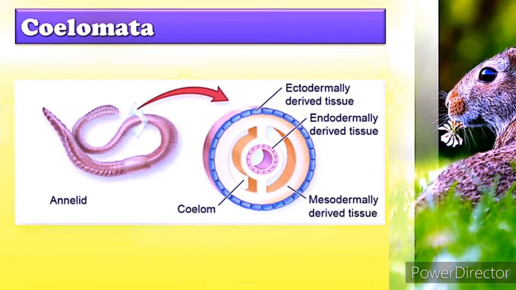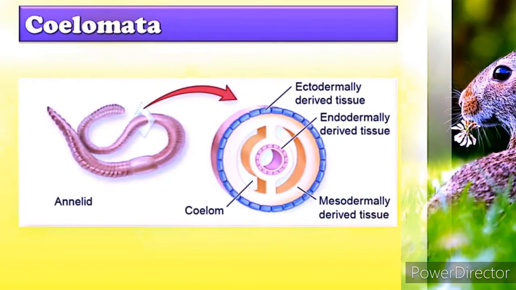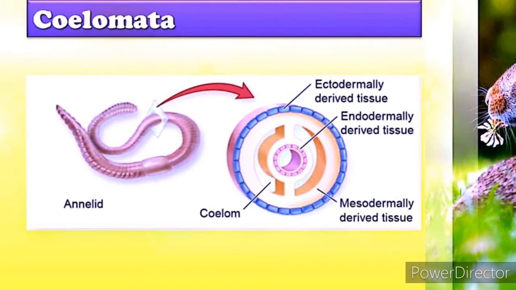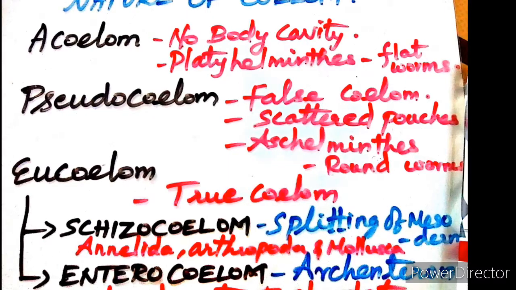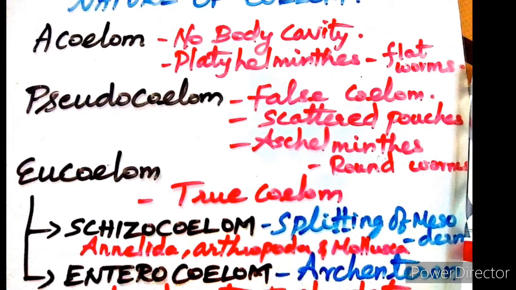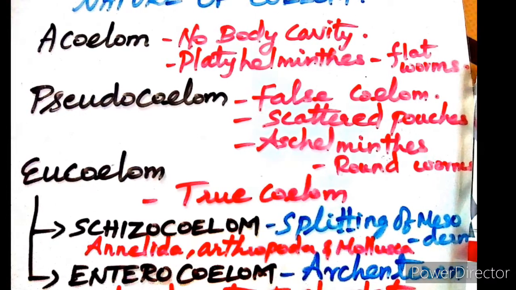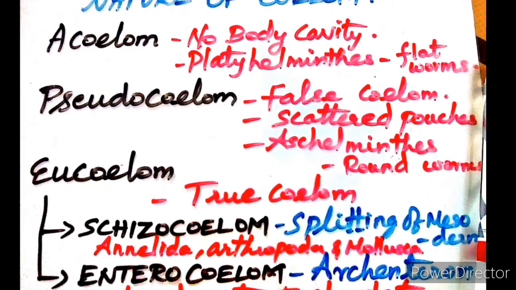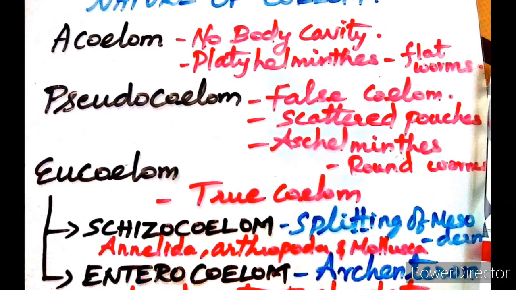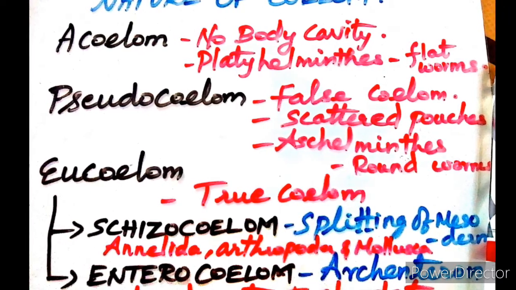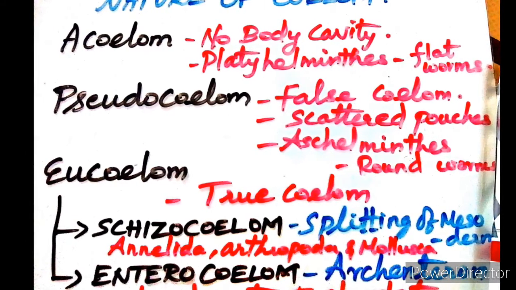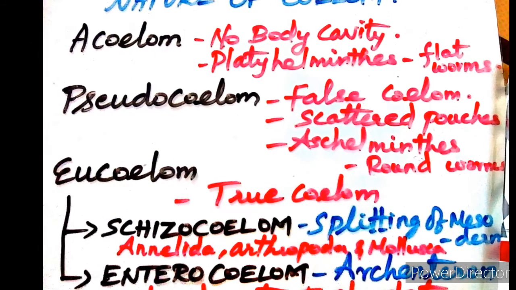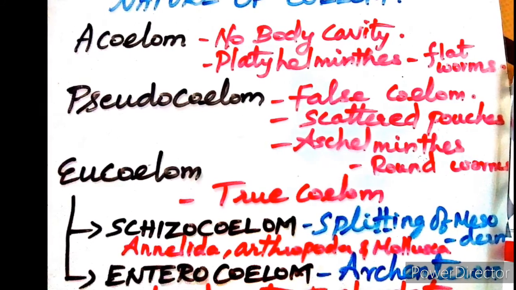Eucoelom means true coelom. The body cavity is filled with fluids. There are two types of eucoelom, that is schizocoelomate and enterocoelomate. In schizocoelomates, the body cavity is formed by splitting of mesoderm. Example, Annelida, Arthropoda, Mollusca. In enterocoelomates, the body cavity is formed from the mesodermal pouches of the archenteron. Example, echinoderms, hemichordates and chordates.